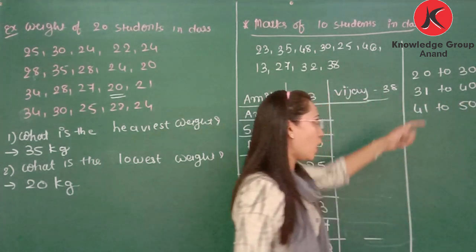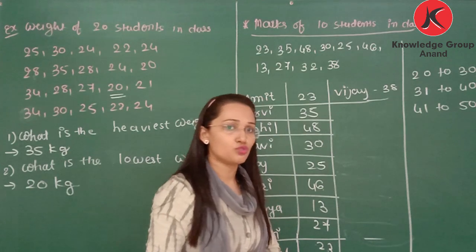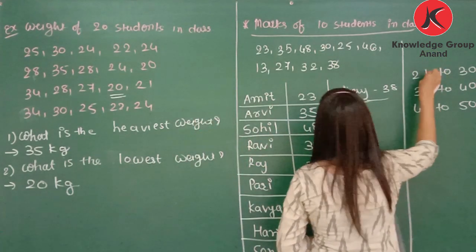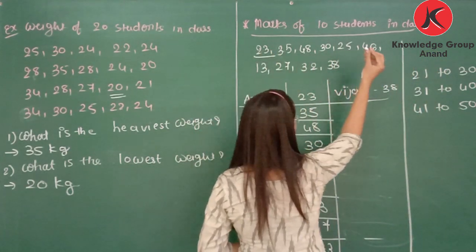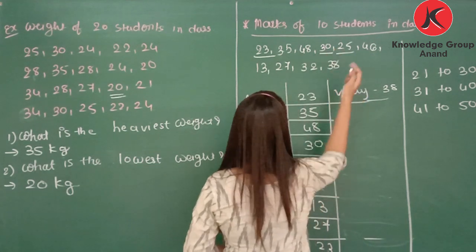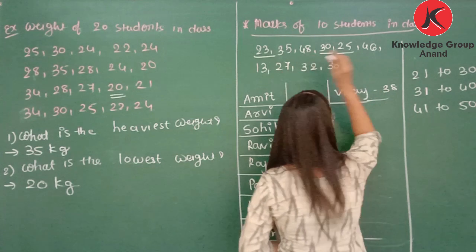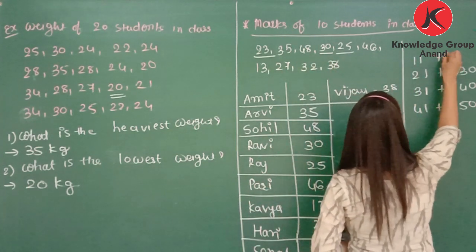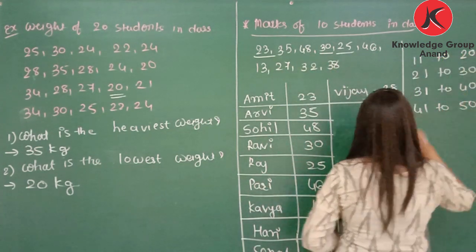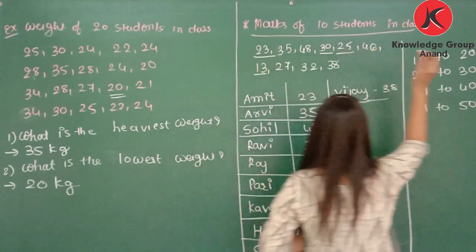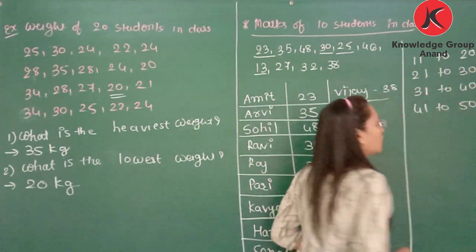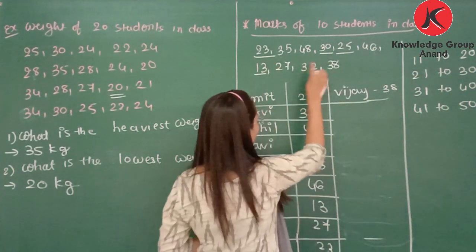How many students get marks between 11 to 20? Here 13 is also there, so one student gets marks between 11 to 20.